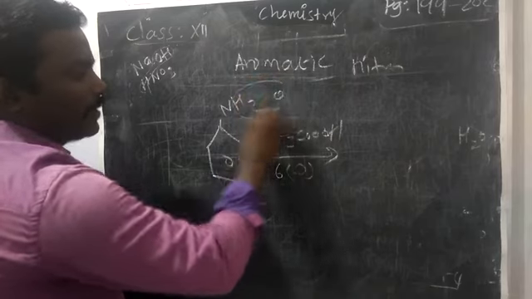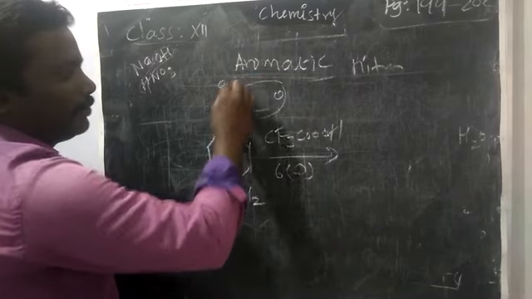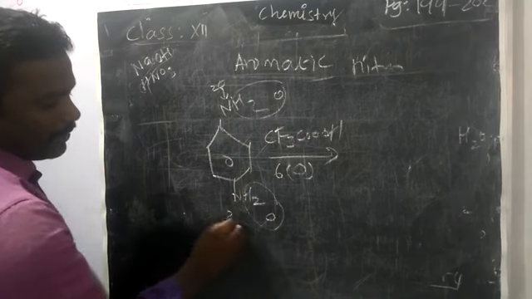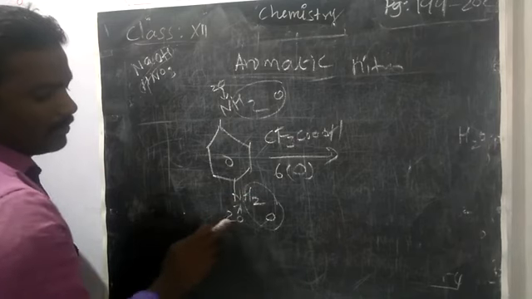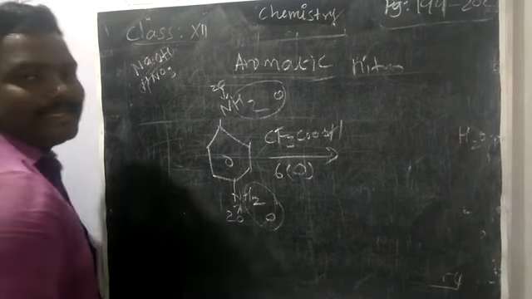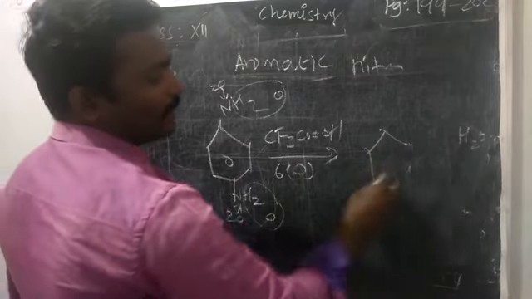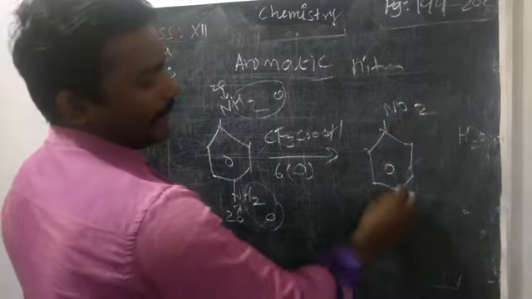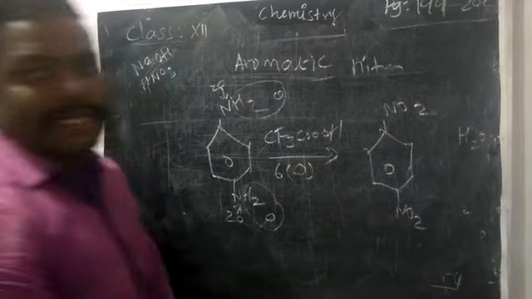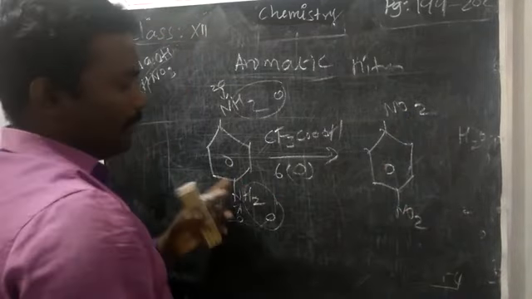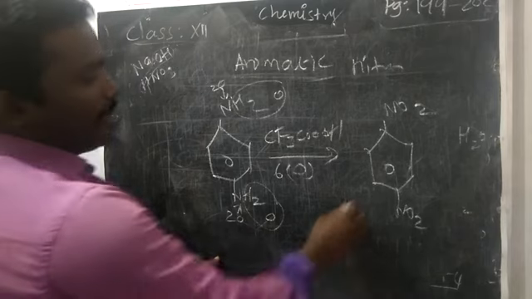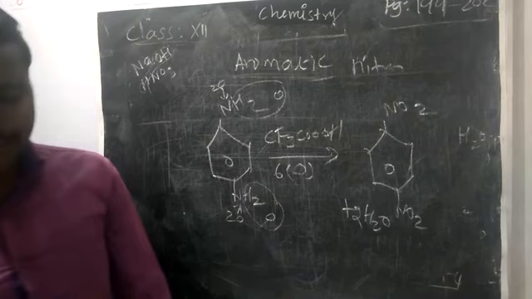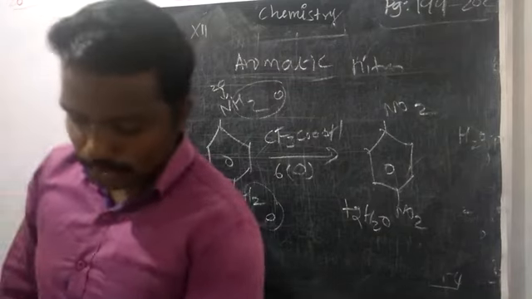One oxygen will go as water, the remaining two. Then here also one oxygen will go as water. You can add the two oxygens. 2, 1, 3, 3, totally six oxygen. So both NH2 groups will change into NO2. So we get 1,4-dinitrobenzene with water molecules. Okay. So that is all for the preparation of aromatic nitro compounds.